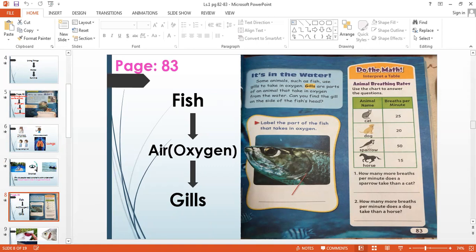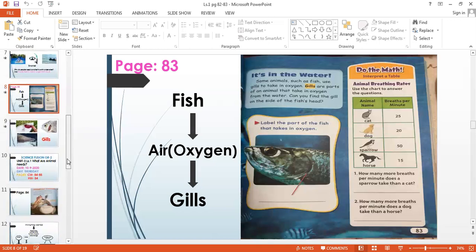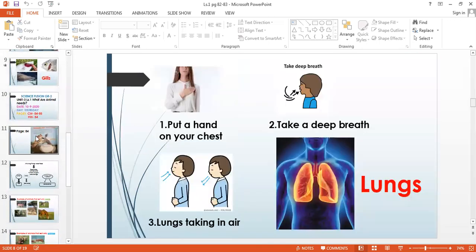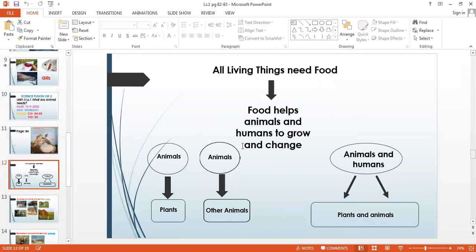So now you know about water, you know about air. Now which is the third thing which is important to survive? It is the food. We all need food to survive. So all animals need food to survive. So what do some animals do? Some animals eat only plants, some animals eat other animals, and some animals eat both plants and animals. So there are 3 things: water, air, food. These are the 3 basic things that all living things need to survive.